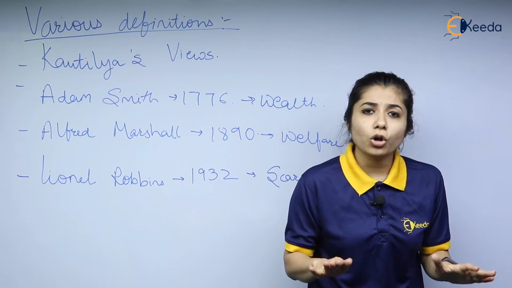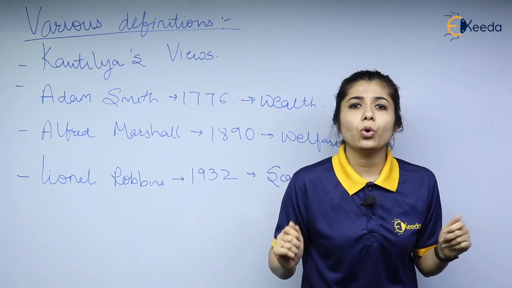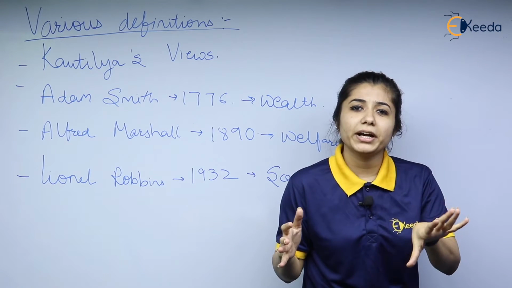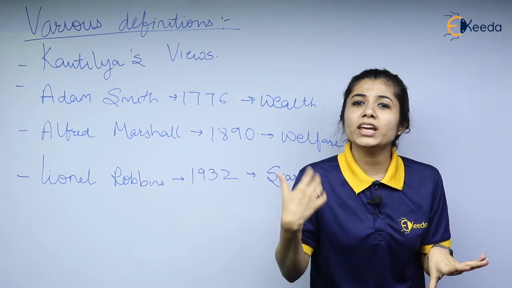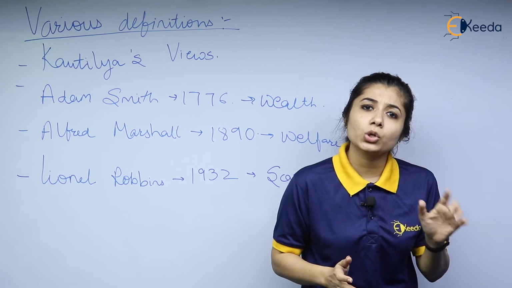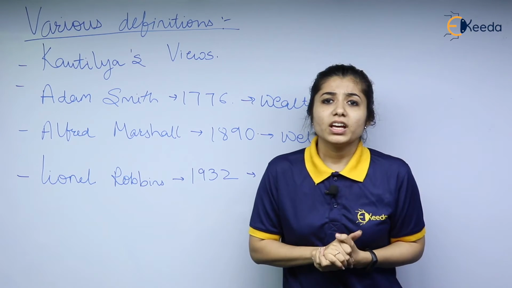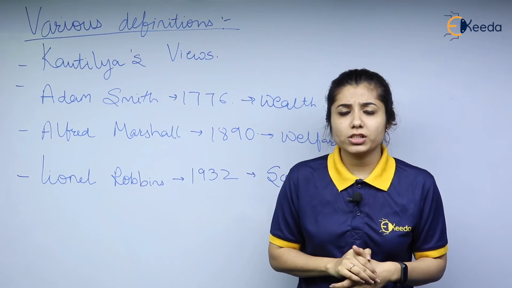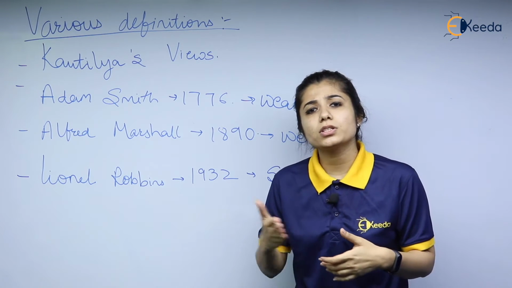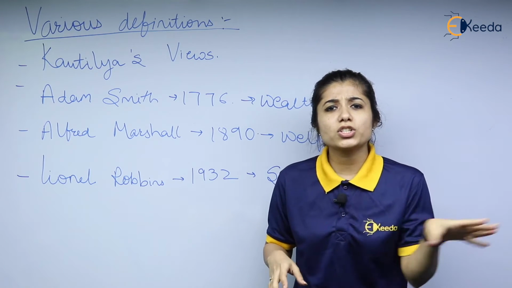But in a normal sense, his definition was to actually provide welfare rather than just running behind money. His main aim was mental satisfaction rather than just going behind the goods that were necessary. He said economics is a behavioral science. By behavioral science, I mean that it differs from person to person. It is not constant for everybody.